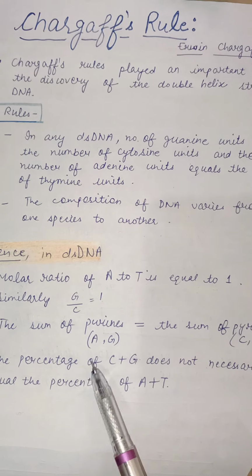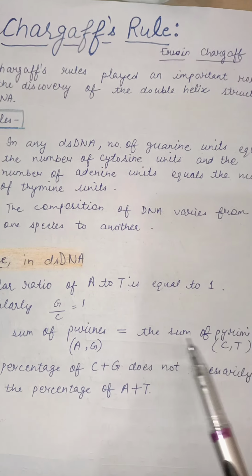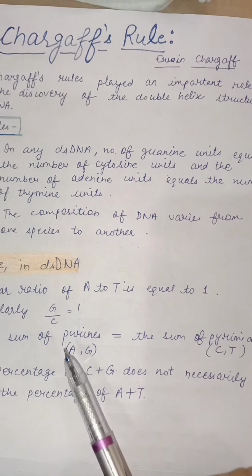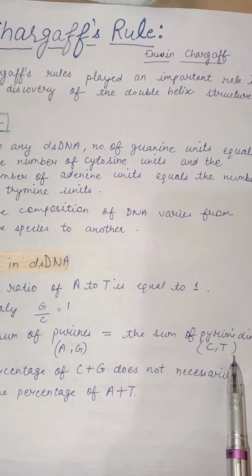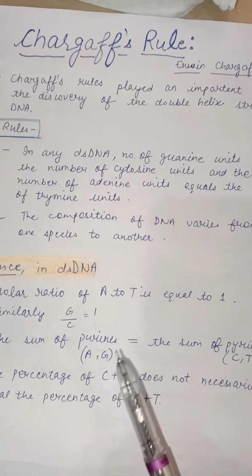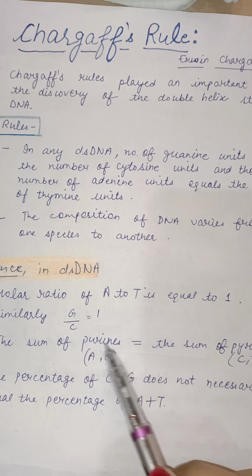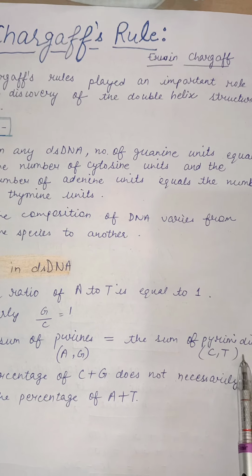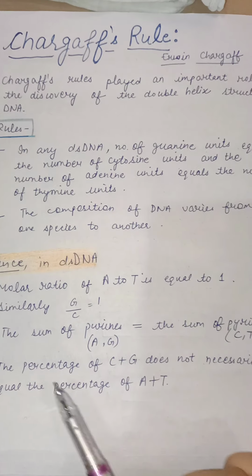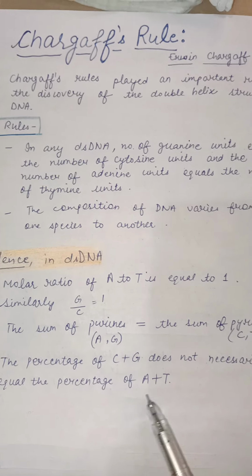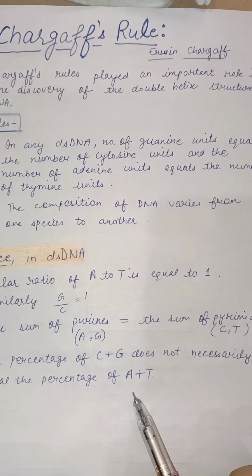And next, the sum of purines is equal to the sum of pyrimidines. How? Because as the adenine forms a bond with thymine and the guanine forms a bond with cytosine, so obviously the sum of purines will be equal to the sum of pyrimidines, right? And next, the percentage of cytosine plus guanine does not necessarily equal the percentage of adenine plus thymine.